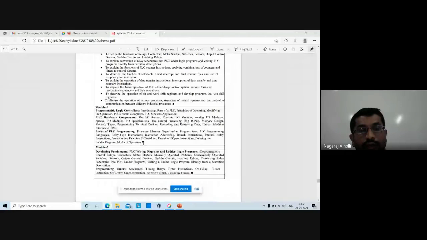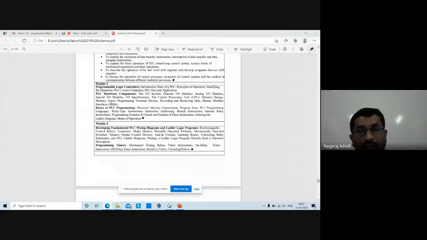Then module 2, developing fundamental PLC wiring diagrams and ladder logic programs. Electromagnetic control relays, contactors we discussed. It's an advanced relay. Motor starters, various types of starting of the motor. Manually operated switches. I gave the example of push button switches, limit switches. Mechanically operated switches. There are certain switches that are nothing but manually operated switches, push button switches and the limit switches. There are a few switches which are electronic switches, right?